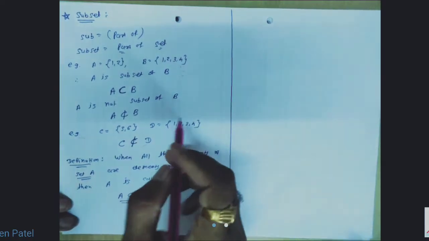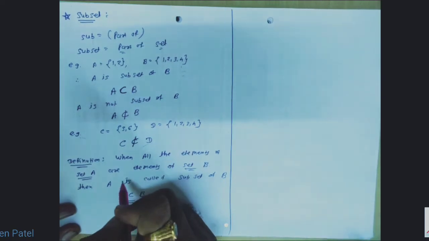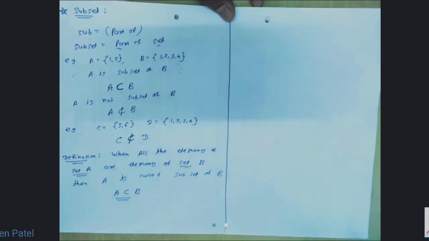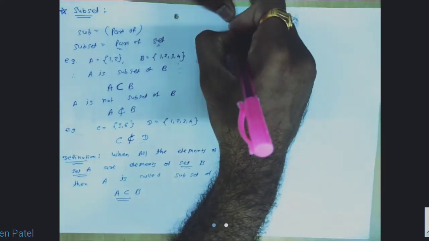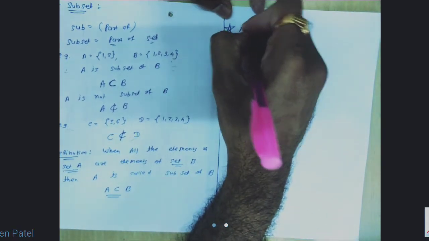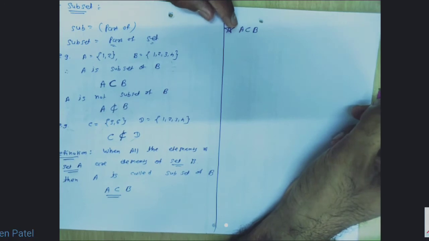So from this we can conclude our definition: all the elements of set A are the elements of set B, so we can write A is a subset of B. Clear? Now we'll discuss some important points regarding this subset. If we are writing A is a subset of B, what is the meaning? All the elements of set A are the elements of set B.